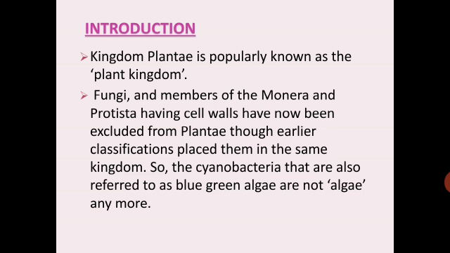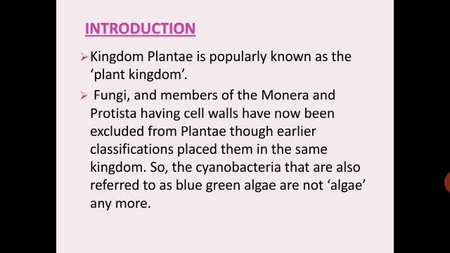In 1969, it was Robert H. Whittaker who went one step further by creating another kingdom, namely Mycota, to include fungi. Thus, he proposed the five kingdom classification, which consists of Monera, Protista, Mycota, Plantae, and Animalia.